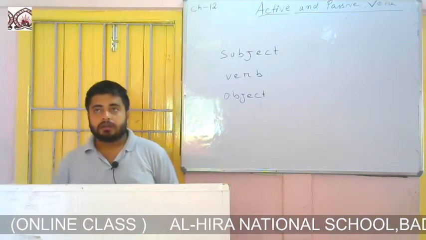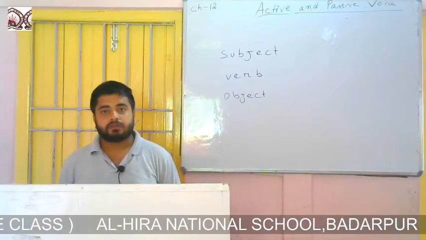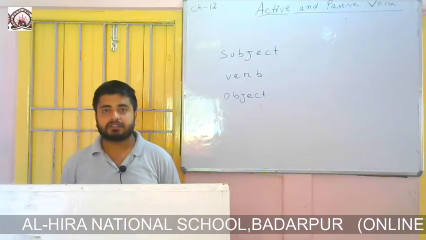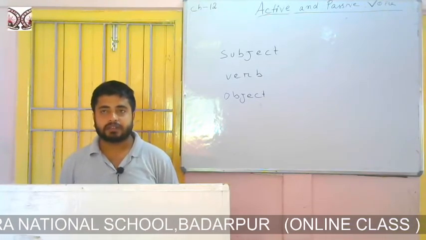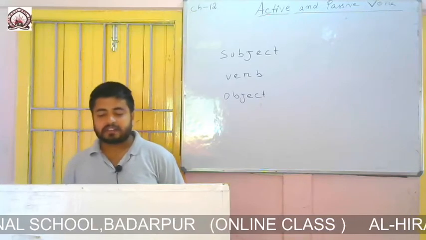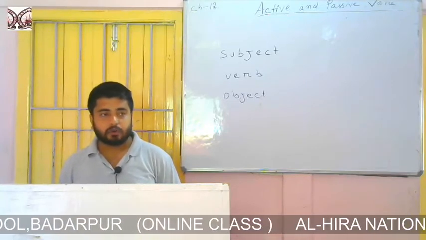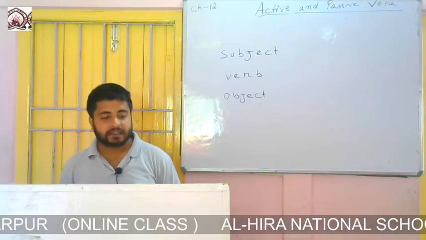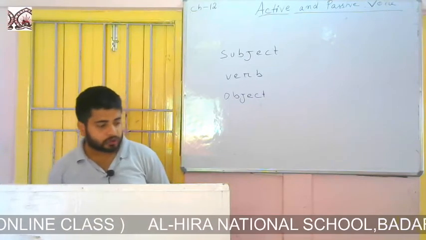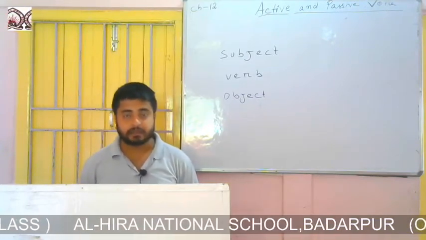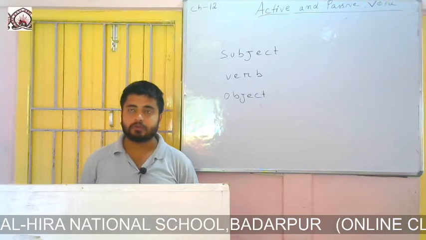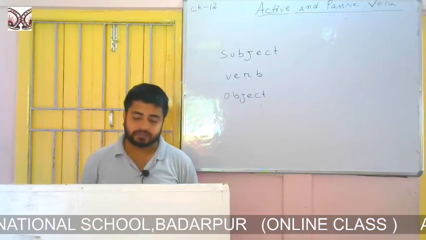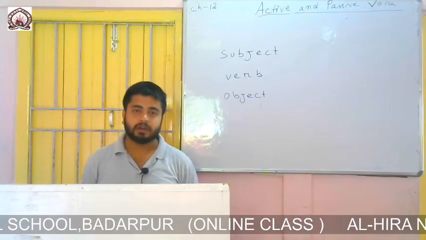So I have discussed what is subject, I have discussed what is verb, now object. Object means the thing on which the action of the subject falls. So I hope you have understood what is subject, what is verb, and what is object.